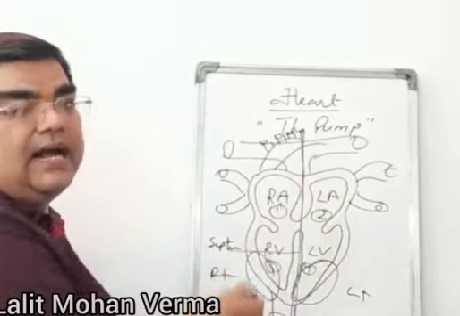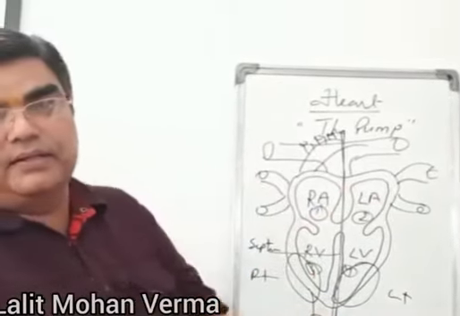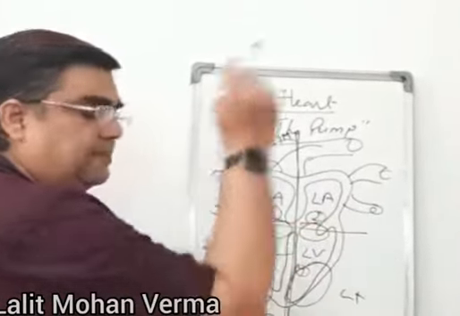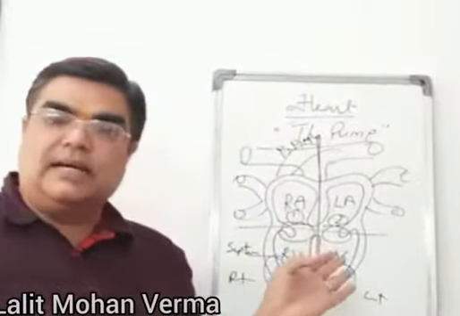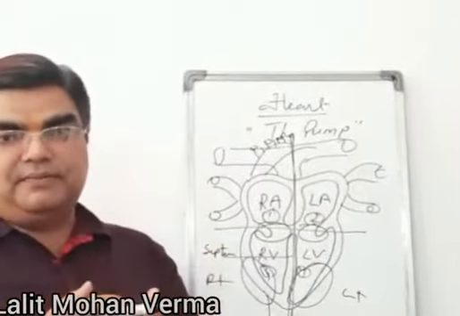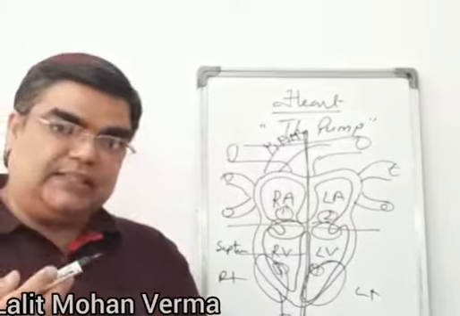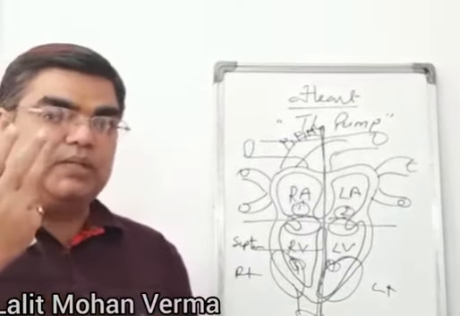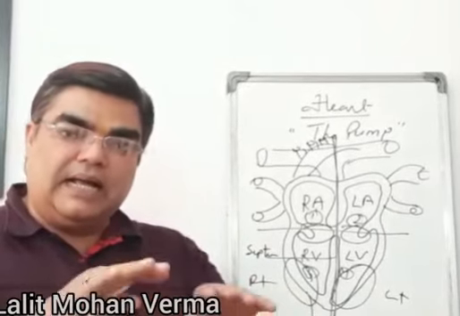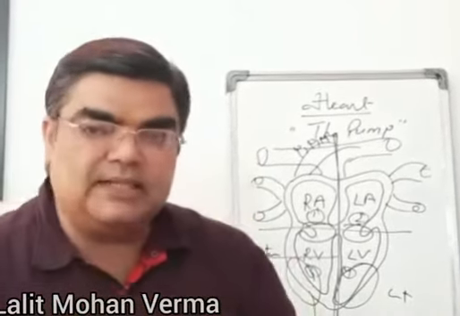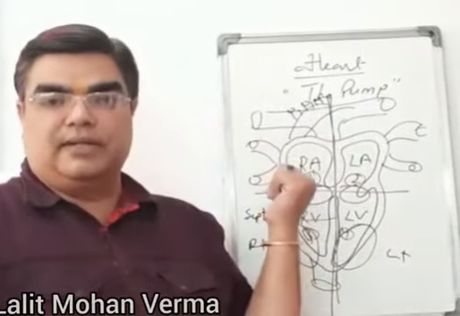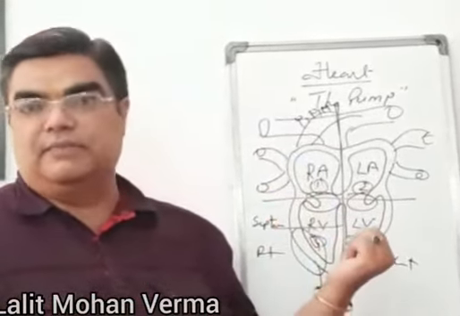And these auricles and these ventricles are separated from each other by valves. There is also a septum. These valves are the tricuspid valve and the bicuspid valve. Made up of three cusps, the tricuspid valve; made up of two cusps, the bicuspid valve. These valves help to push the blood inside and prevent the backward flow from the ventricle to the auricle. So that is the importance of these valves.